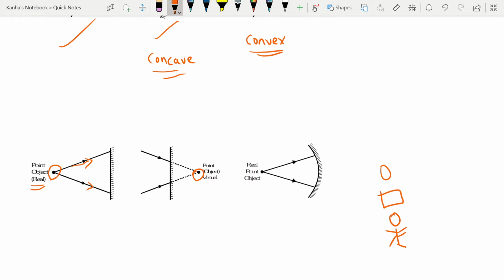As you can easily see from this point object, there are two rays coming in, and if this mirror was not there, then they would have met at this point. So for a virtual object, it seems as if, had the mirror not been there, the rays that are coming in would have been converging at this point. With this in mind, let's look at another real point object for the case of concave mirrors.